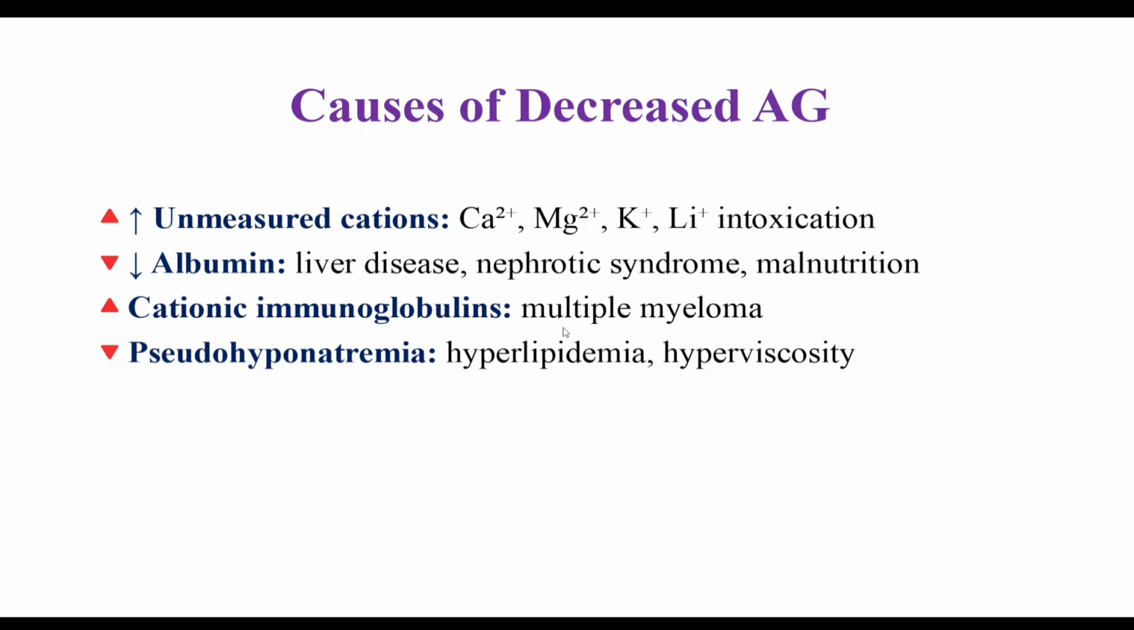Now see what are the causes of decreased anion gap. Increased unmeasured cations like calcium, magnesium, potassium, lithium intoxication, or decreased albumin in liver disease, nephrotic syndrome, or in malnutrition, cationic immunoglobulins like in multiple myeloma, pseudohyponatremia in hyperlipidemia or hyperviscosity.